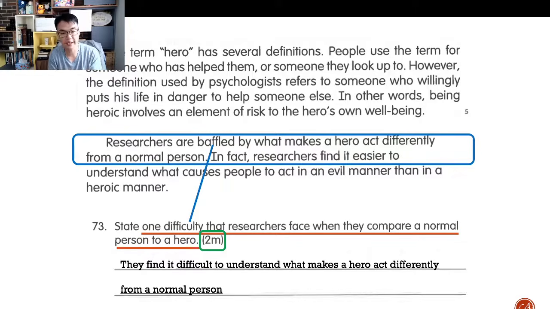So in this case, if you just write, researchers are baffled by what makes a hero act differently from a normal person, you would get 0. Why?